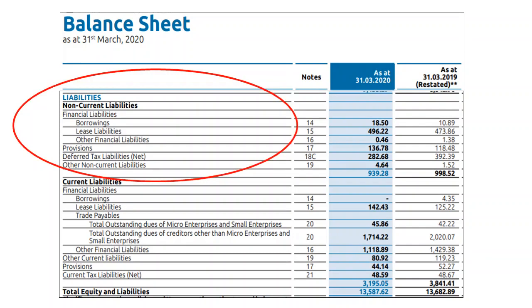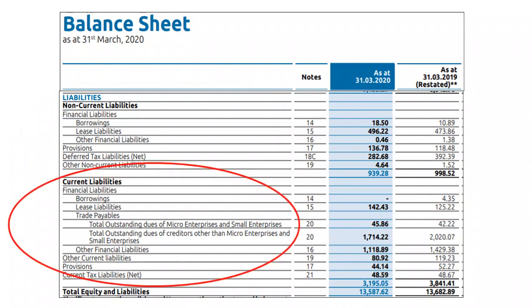First is the non-current liabilities. These are the liabilities which the company owes over a longer period of time, typically for a period over 1 year starting from 31st March 2020. For example, the borrowings amount, that is 18.5 crore, is repayable by the company after 1 year from today. The second part is current liabilities.